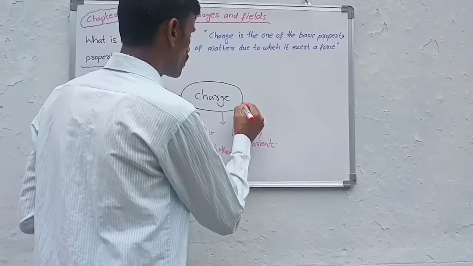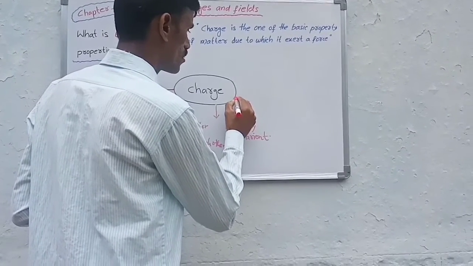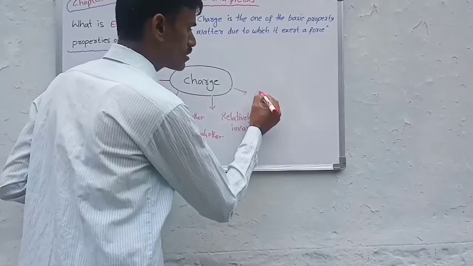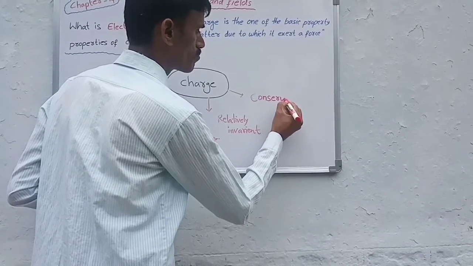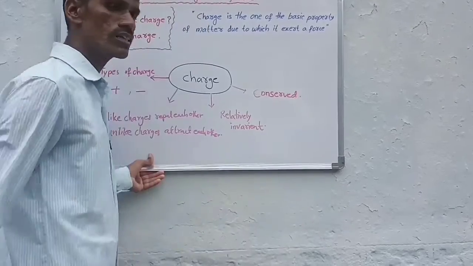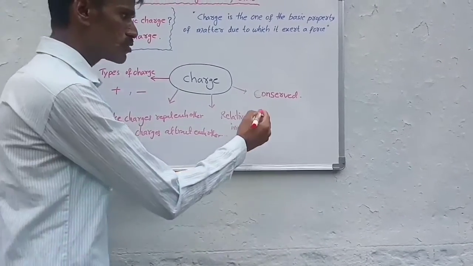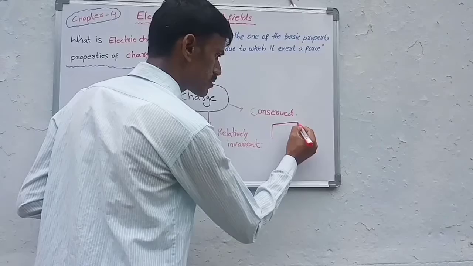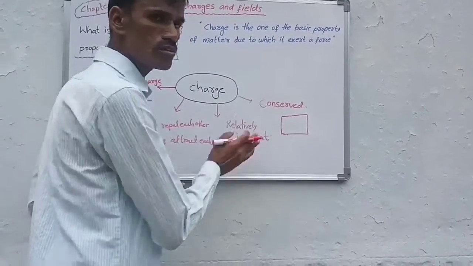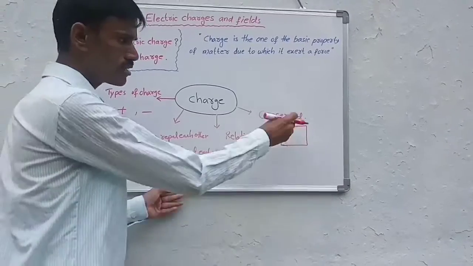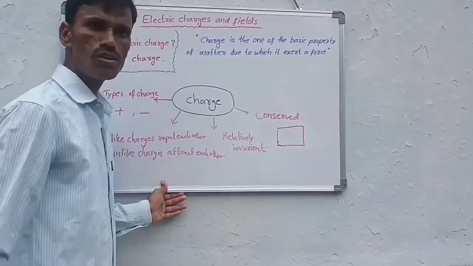And the next property is charge is conserved. Conserved means, suppose we take an isolated system. What is an isolated system? No charge is entering into this system or leaving the system.